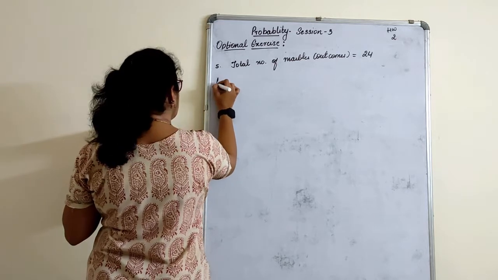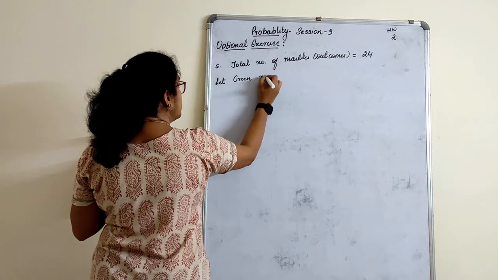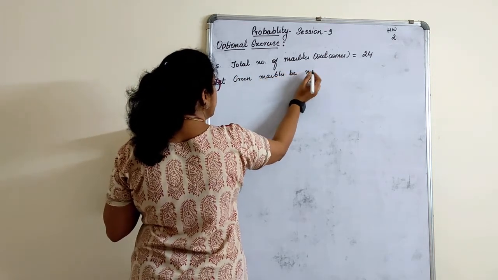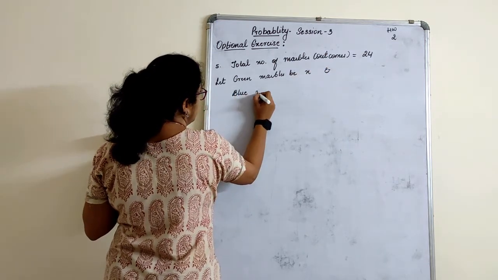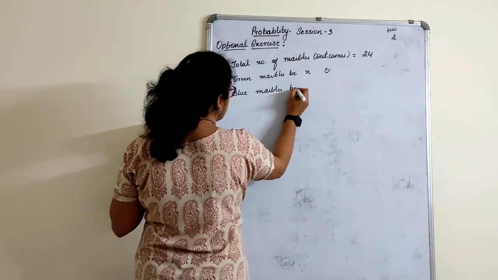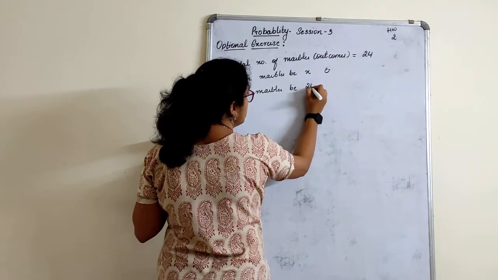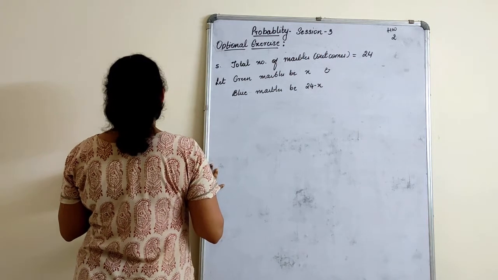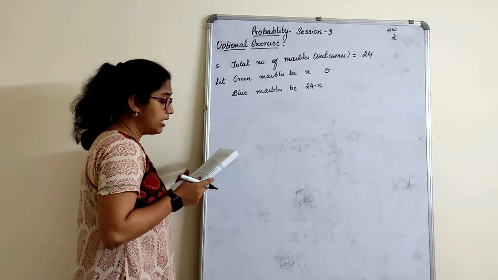Okay, so let green marbles be X and blue marbles be how many? If these are X, total is 24, so 24 minus X.